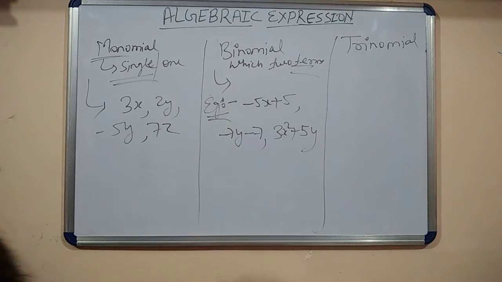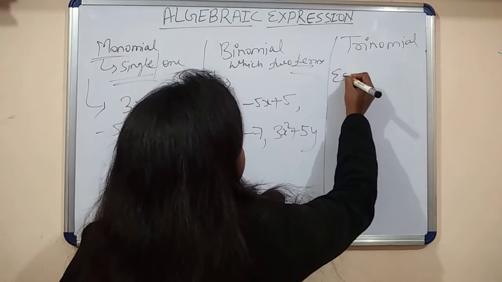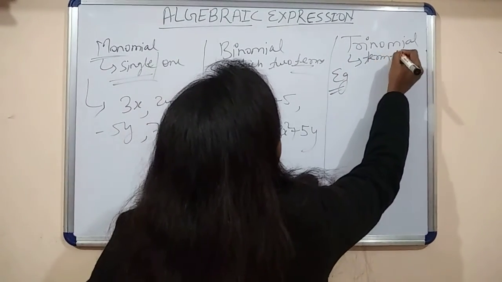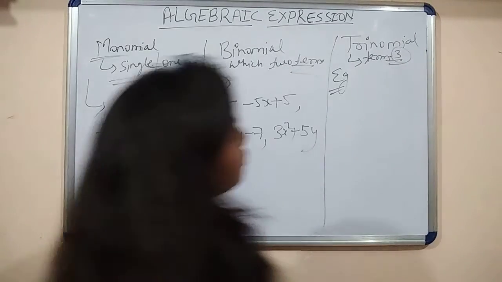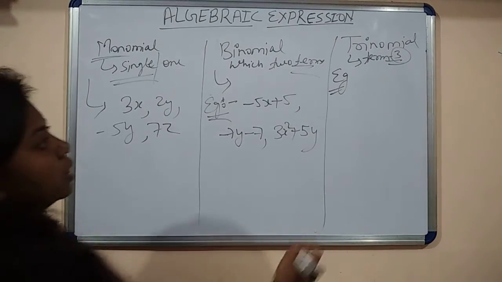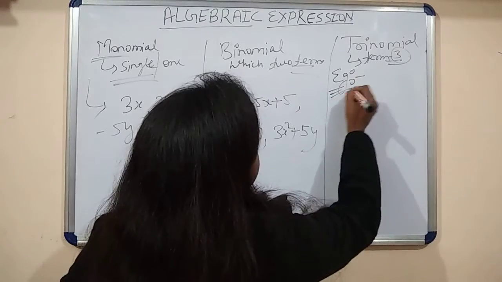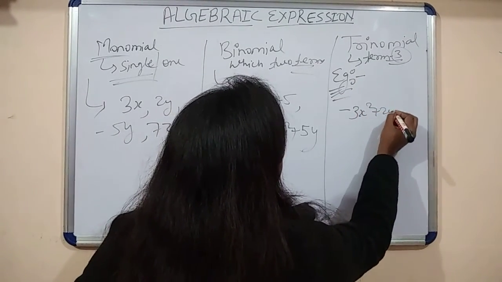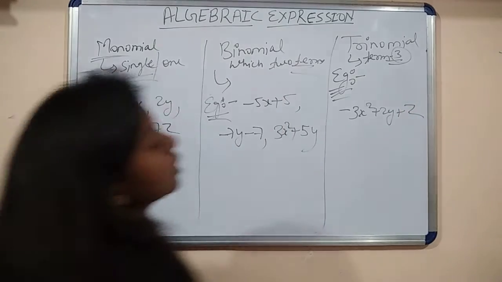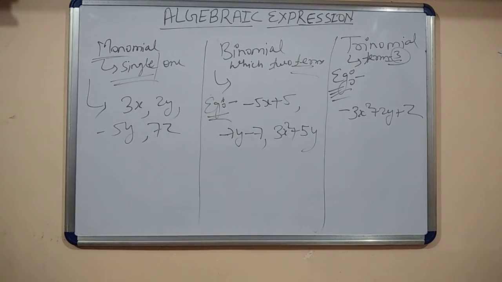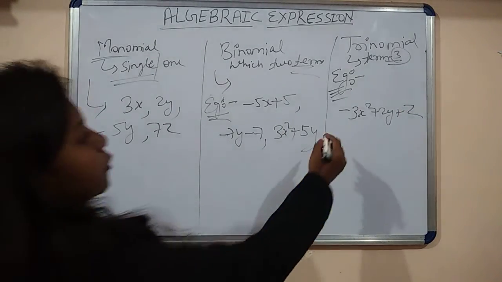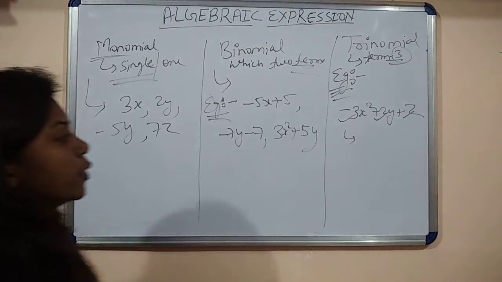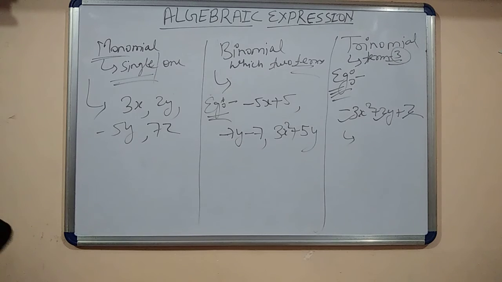Okay, what is trinomial? Which has three terms, the number of terms here is 3. Okay, this is called trinomial. Let's take an example. Here the number of terms is 3, 1, 2 and 3, this is called trinomial. Okay, I hope you will understand this.